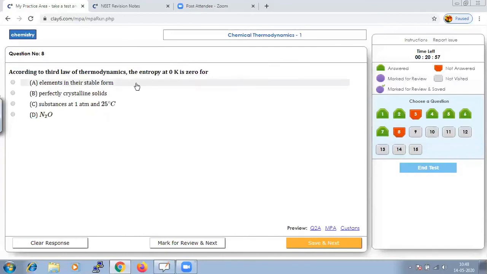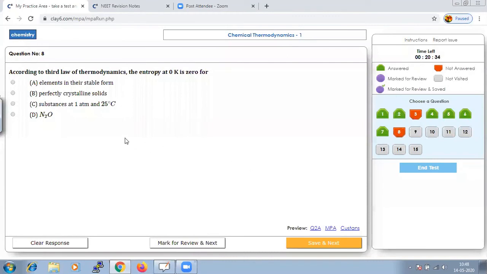According to the third law of thermodynamics, the entropy at 0 Kelvin is 0 for, as we discussed, what is the third law of thermodynamics? According to the third law of thermodynamics, the entropy of a perfect crystal is 0.